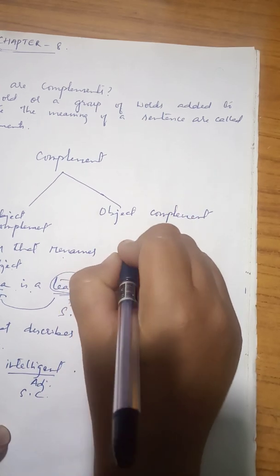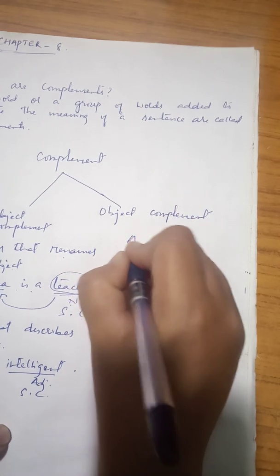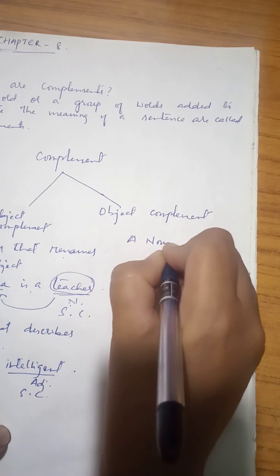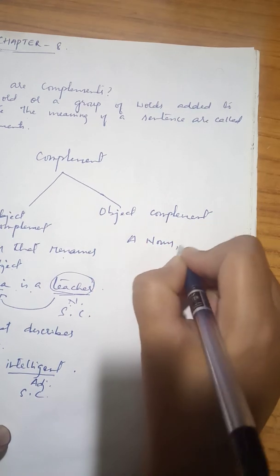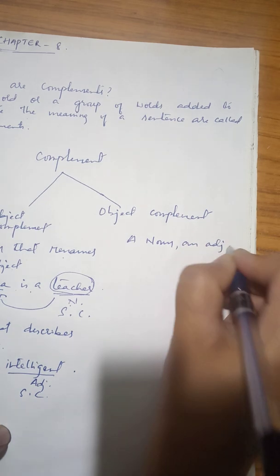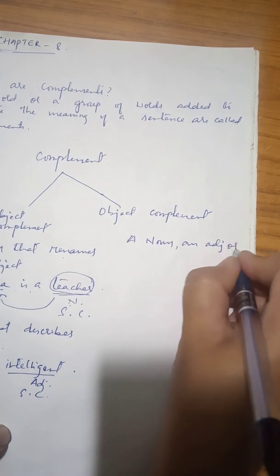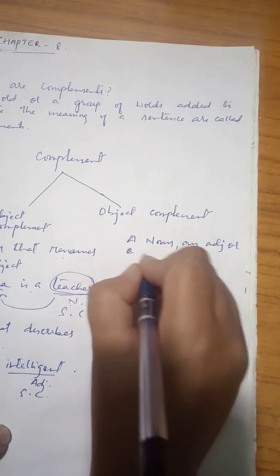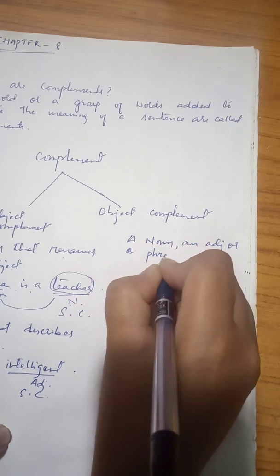Object complement, I'm writing it over here. A noun or an adjective or a phrase. Phrase means a group of words.